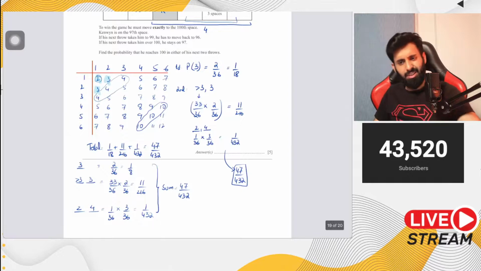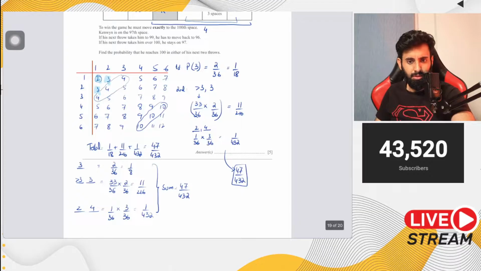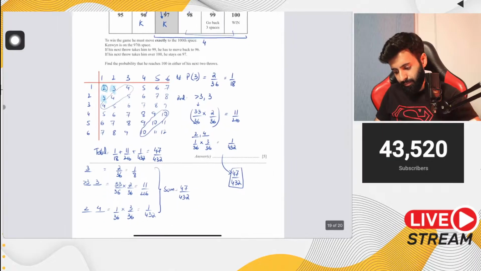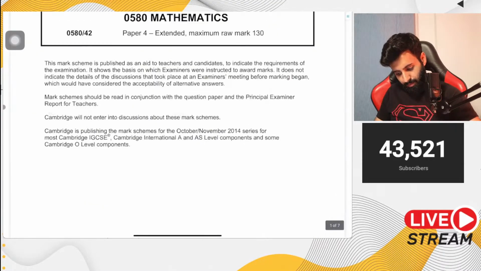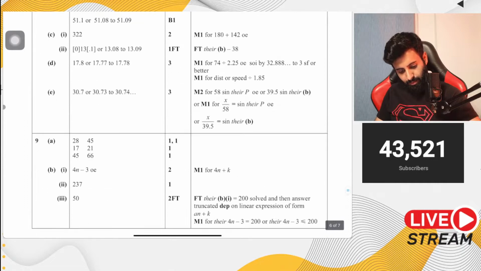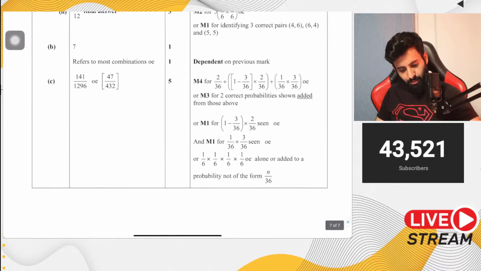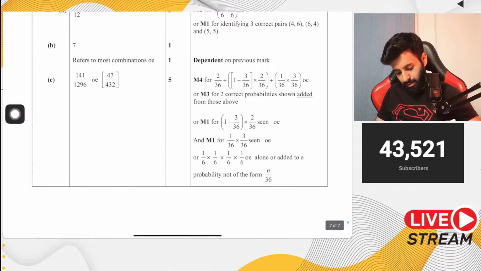It's 1 over 18? Is that the answer? 1 over 18? I don't believe it. हो ही नहीं सकता 1 over 18. Okay, I'll just quickly check the marking scheme. Just a minute, okay? This is what we got, right? 47 over 432. सही तो है.